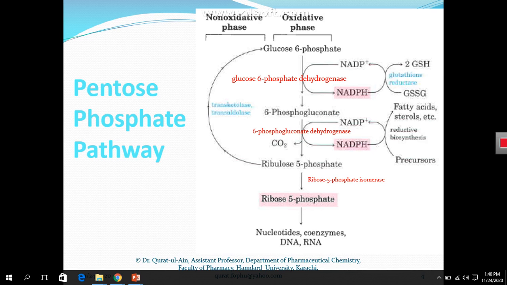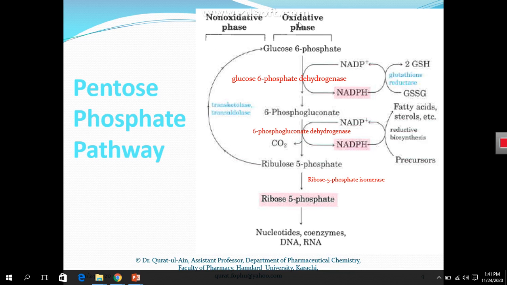Again we are going to sum up this pathway. What is this pentose phosphate pathway? It is the pathway to synthesize precursors of the nucleotides used for the synthesis of nucleic acids. This pathway consists of two phases, one oxidative, the other reductive or non-oxidative.